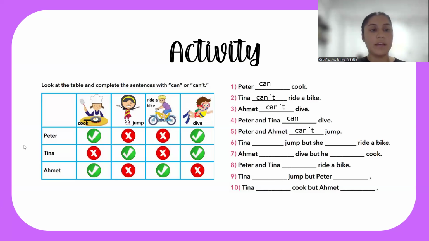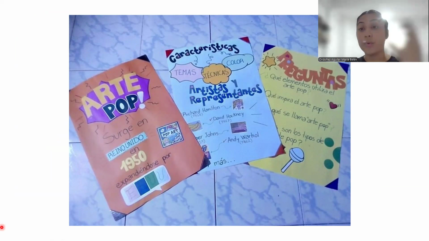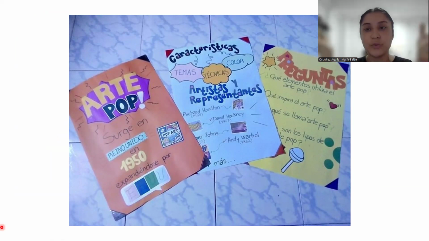Okay? This is your first homework that you need to complete, from number 6 to number 7. After that, to remember this class about can, you need to make a poster at home, where you write and paste pictures according to your opinion or your imagination.